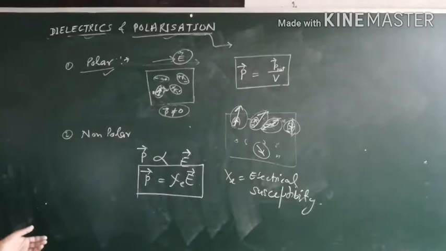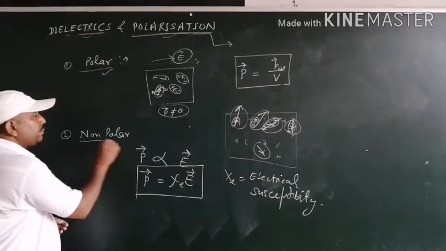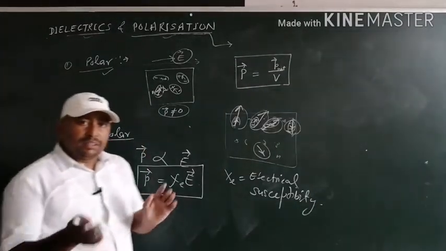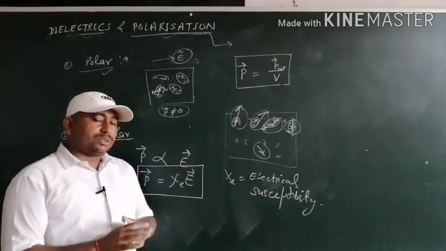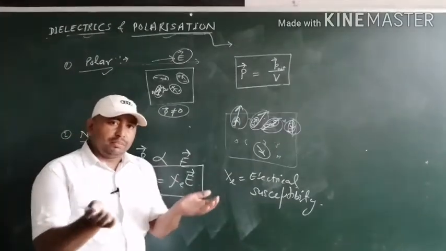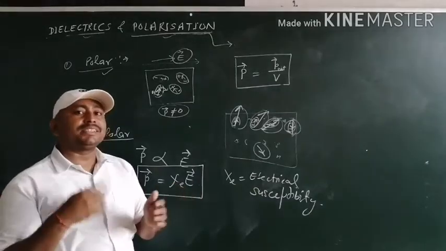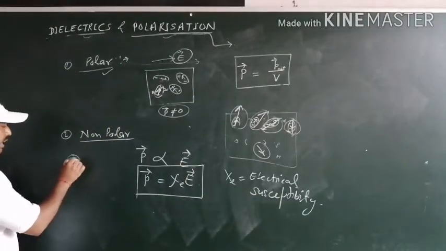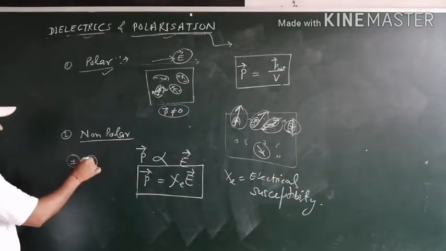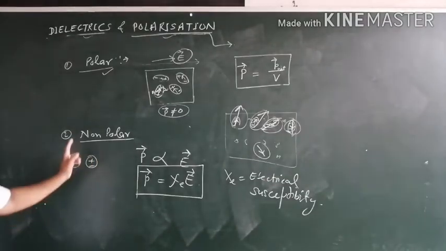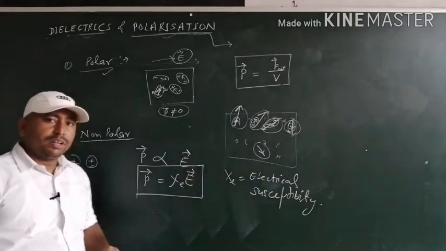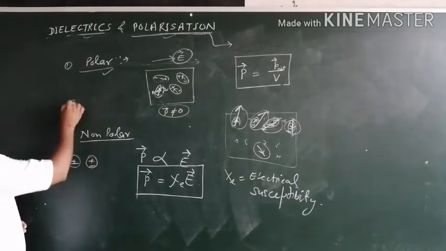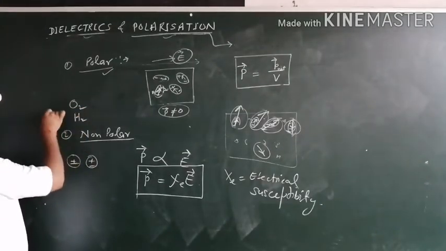Okay. Now if we talk about the non-polar molecule, then we know that non-polar molecules are those molecules whose positive and negative charge centers coincide with each other. It means if the positive charge and negative charge coincide, then such molecules form non-polar dielectrics, like the molecules O2, H2, N2.